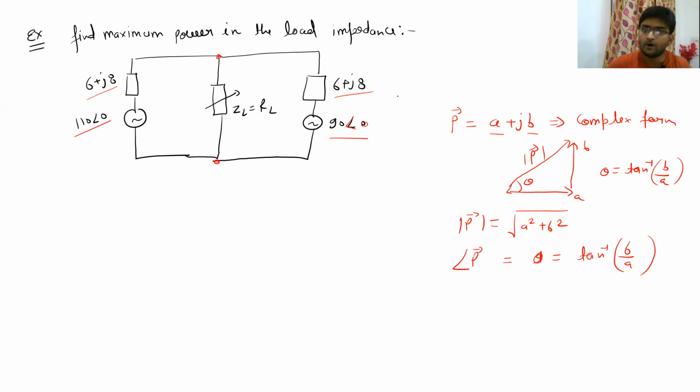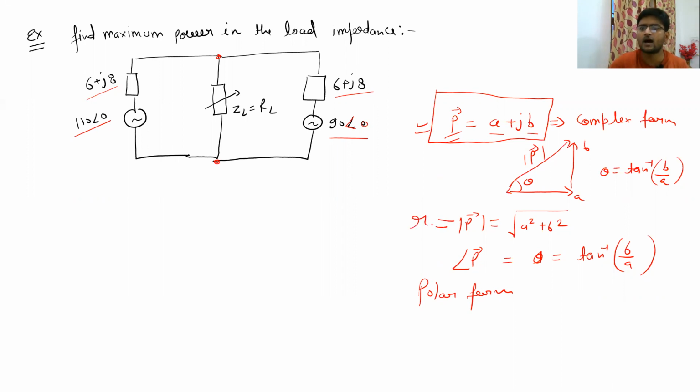So one form is that you write a particular vector in complex form like this, and there is another way, which is called the polar form, in which you can write this vector P. Let me call the magnitude of P as small r, and the angle theta will remain as theta.